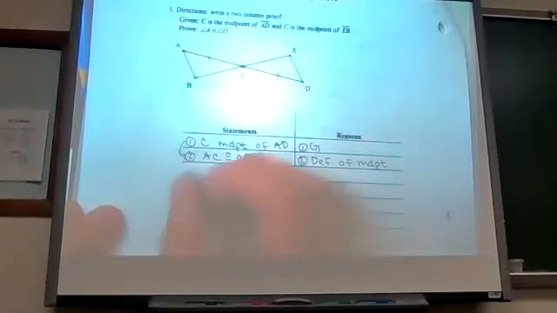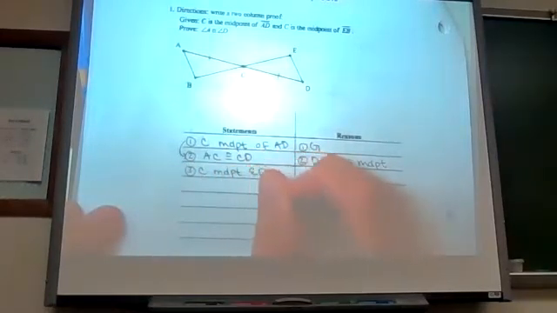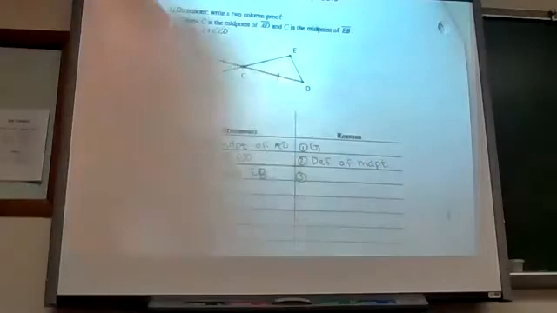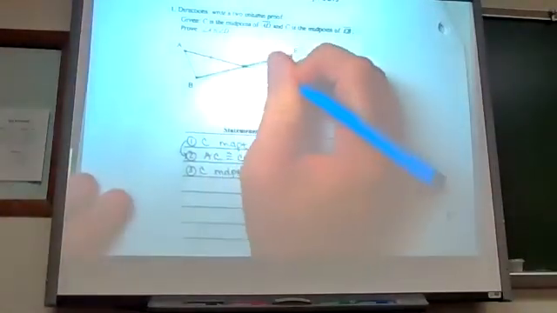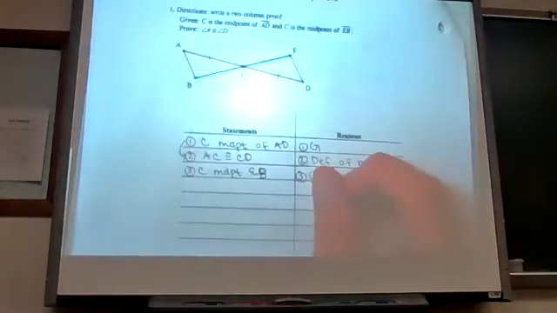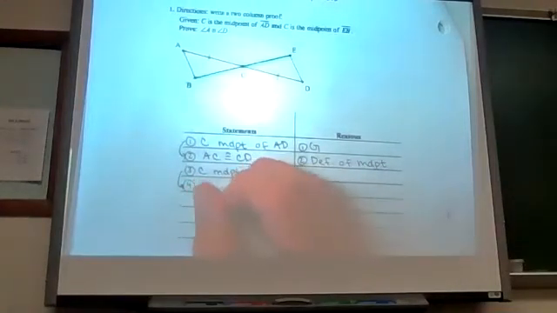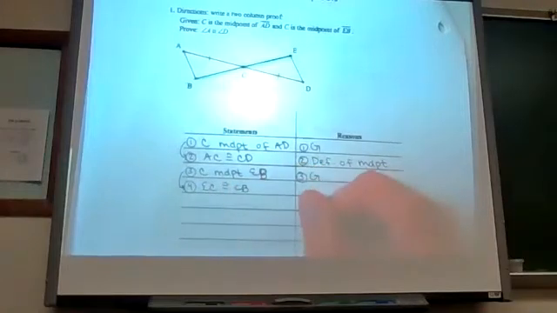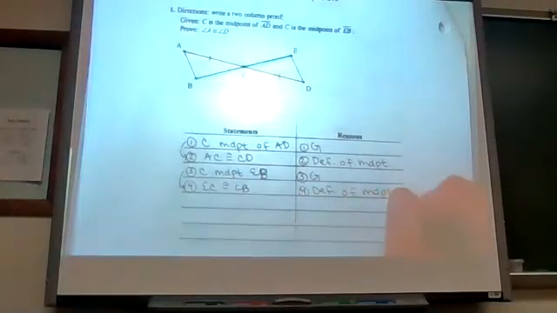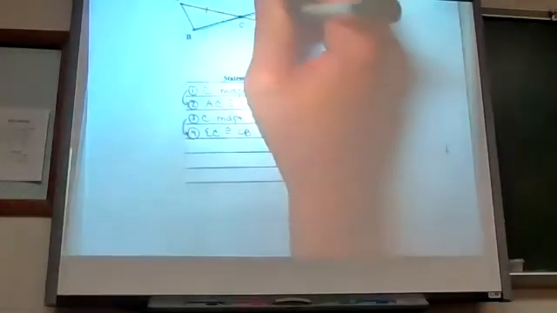And then my next given is that C is the midpoint of EB. Oops, I wrote a D. EB. Let me highlight that segment. Here's EB. If C is the midpoint of that segment, then what must be true? Follow it. EC is congruent to CB. EC is congruent to CB by definition of midpoint. Let me mark that.